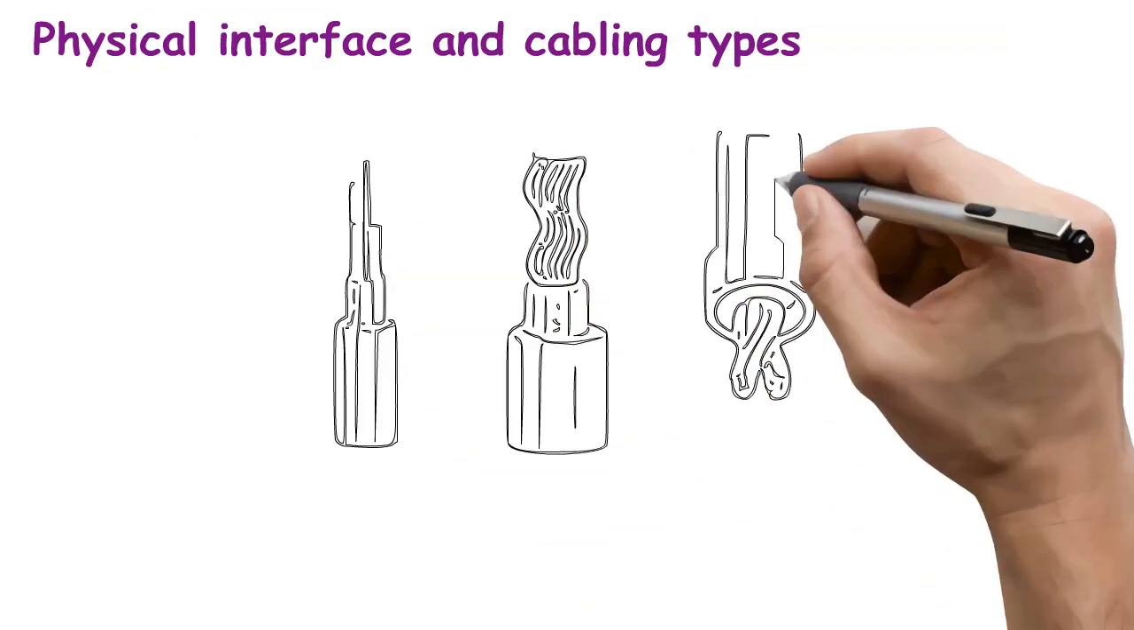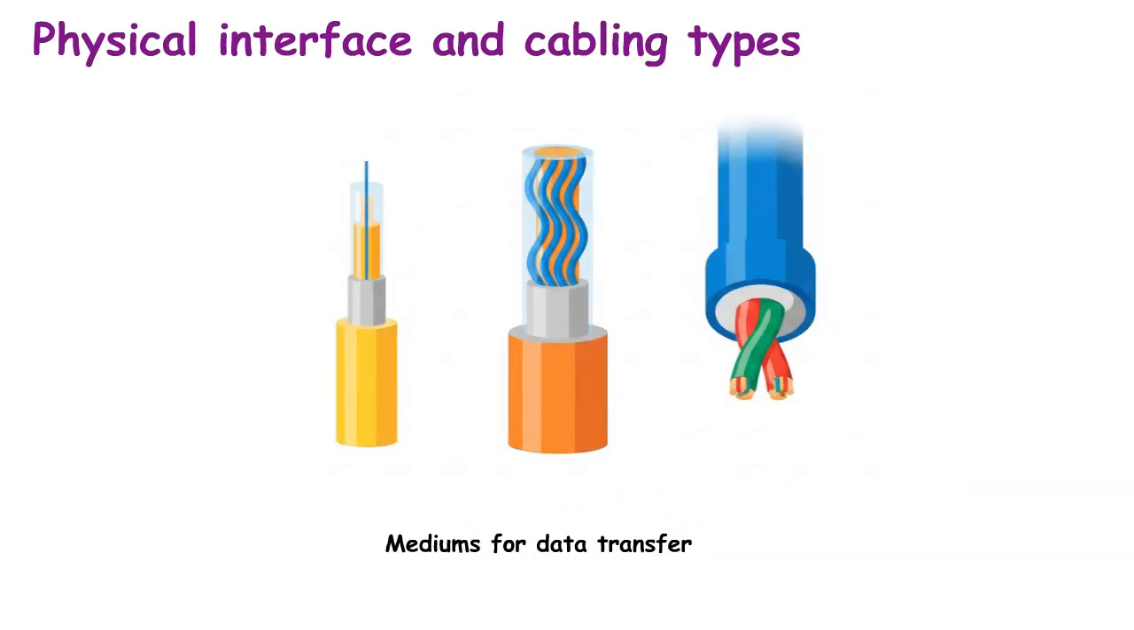Physical interface and cabling types. This topic explains the main mediums, single-mode fiber, multimode fiber, and copper, used to transmit network data. Think of it like different kinds of roads, highways, city streets, and small lanes, each suited for certain travel.